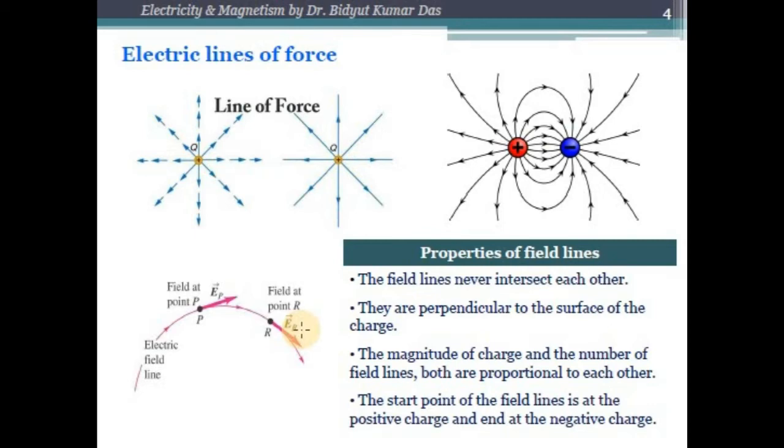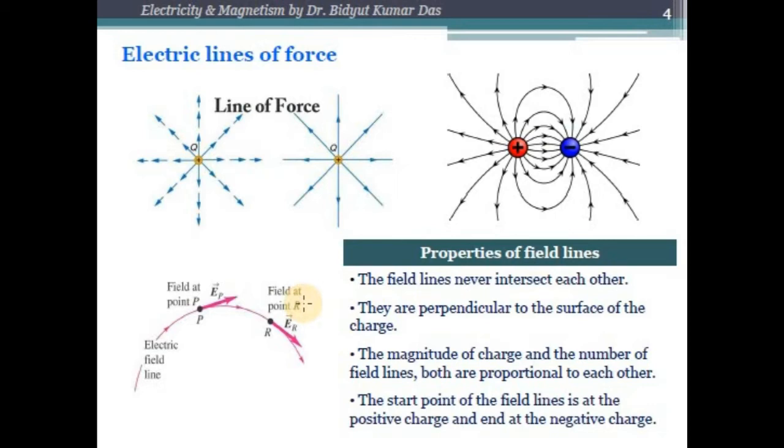The first property of these field lines is that no two field lines intersect each other. Suppose two electric field lines intersect at a point. At that point you can draw two tangents, and therefore you will get two directions of electric field at the same point, which is impossible. So, no two electric field lines intersect each other.